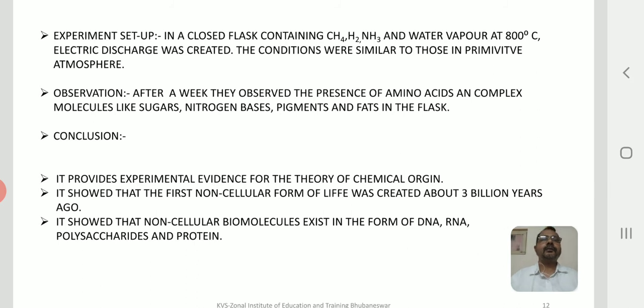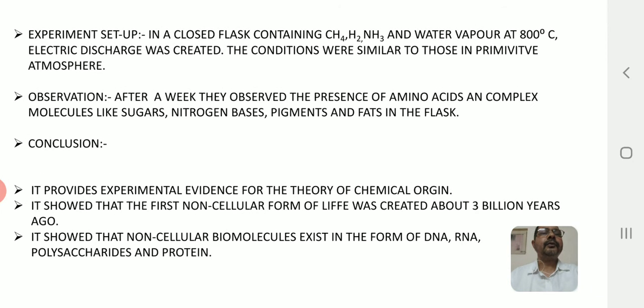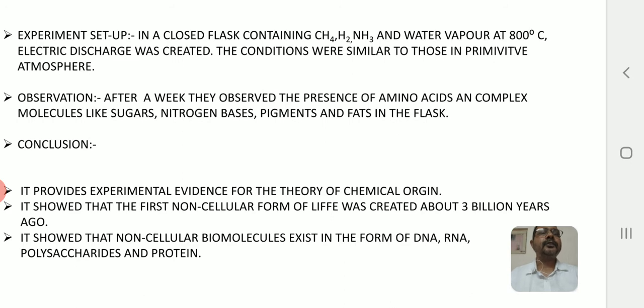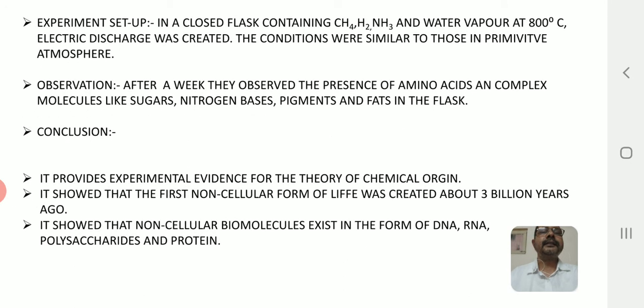Let us go to the next slide to understand the main objective behind this. So what was the experimental setup? In a closed flask containing methane, hydrogen, ammonia and water vapor, at a temperature of 800 degrees centigrade, an electric discharge was created. The conditions were similar to those found in the primitive atmosphere of the earth, right? After a week, when they analyzed the contents of the flask, they found amino acids and complex molecules like sugars, nitrogen bases, pigments and fats, which today we consider important building blocks of life, isn't it?